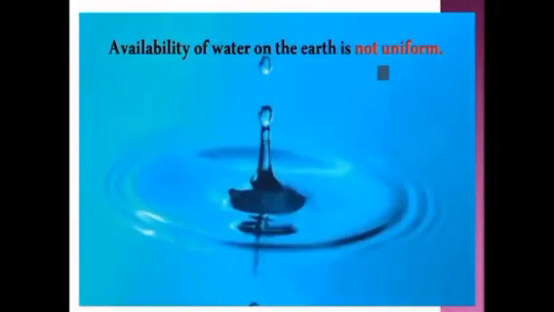Availability of water on the Earth is not uniform. That means in some places there will be more water resources when compared to other places. So, this is the meaning of this sentence. Availability of water on the Earth is not uniform because some places have very rich water resources and some other places have poor water resources.